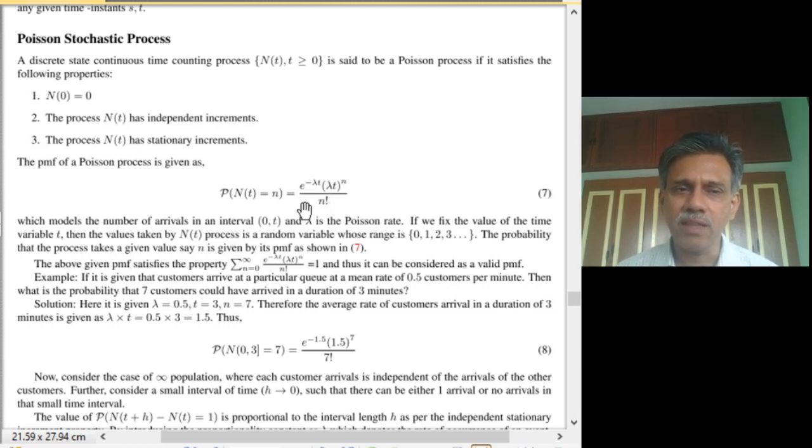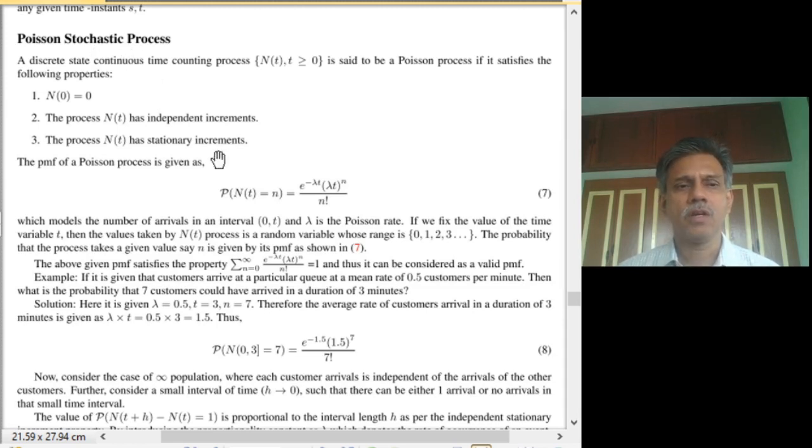We know that this is nothing but the PMF for a Poisson random variable. So the number of events that has occurred till time t is basically a Poisson random variable. If that is the case, then the process is called the Poisson stochastic process.